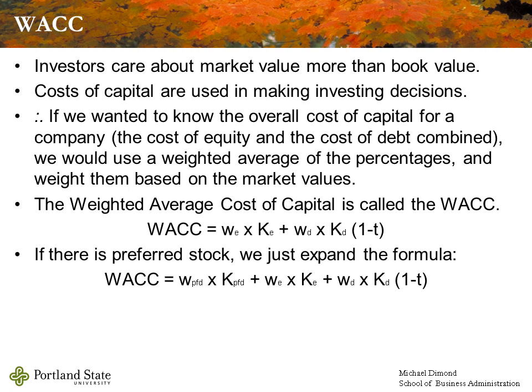The cost of debt, KD, times (1 minus T), 1 minus my tax rate, is going to be the after-tax cost of debt. The figure (1 minus T) in parentheses like that is called the tax shield. And when we multiply the cost of debt times the tax shield, that after-tax cost of debt represents what the interest burden is going to be after taxes have been deducted.